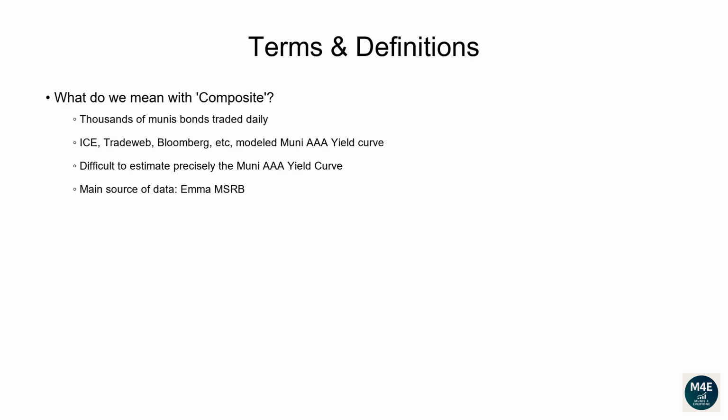Terms and definitions. What do we mean by composite? Every day, thousands of Muni bonds are traded, as you can freely see on the EMMA website. Different data providers like ICE, Tradeweb, Bloomberg, to name a few, provide their model-implied Muni AAA yield curve. Given that it's very difficult to tell which curve is more accurate on any given date, we compute for every tenor the average of the yield curves available to us, plus some extra adjustments. Currently, we manually capture yield curves and bond yields available from the EMMA MSRB portal.